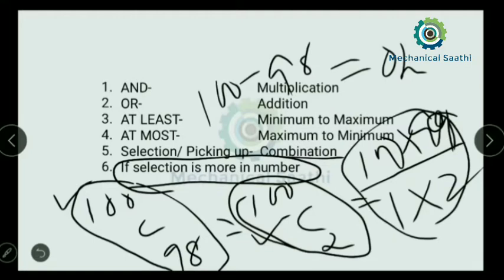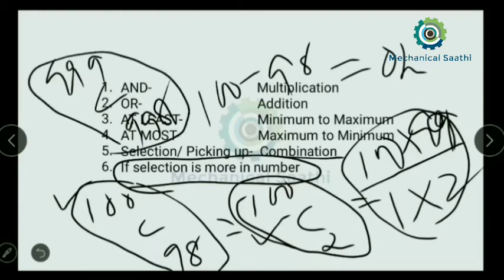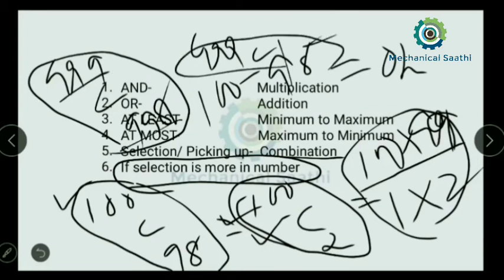Likewise, suppose I take 999C998. In this case also we can apply this formula, and this difference we get is 1. So you can easily find this one also.